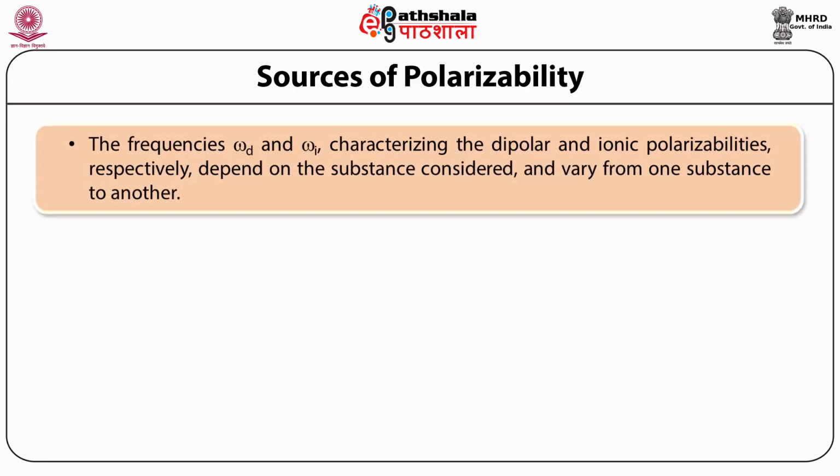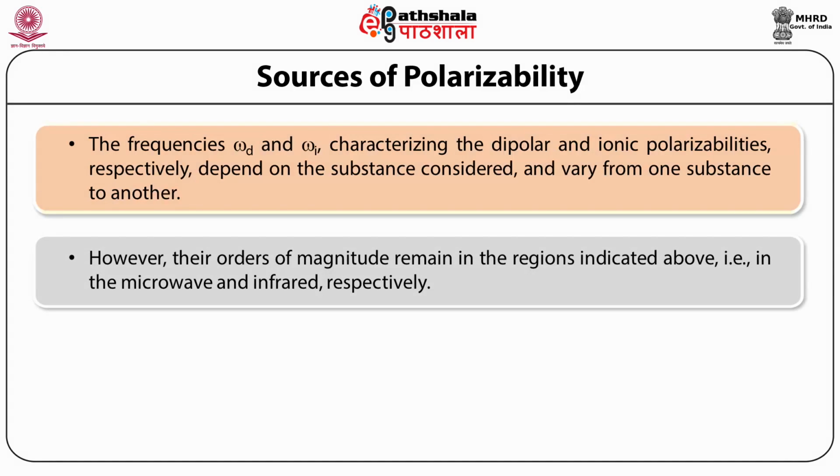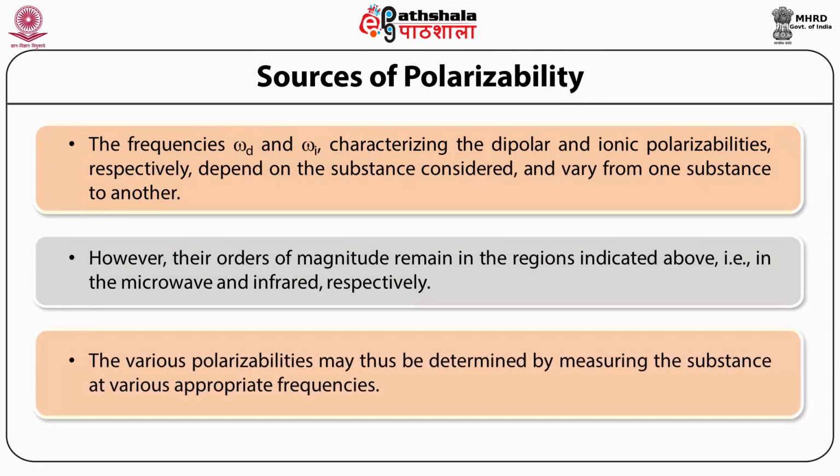The frequencies omega d and omega I, characterizing the dipolar and ionic polarizabilities respectively, depend on the substance under consideration and vary from one substance to another. However, their orders of magnitude remain in the region indicated above, that is, in the microwave and infrared respectively. The various polarizabilities may thus be determined by measuring the substance at various appropriate frequencies.